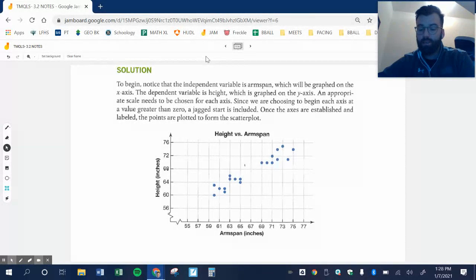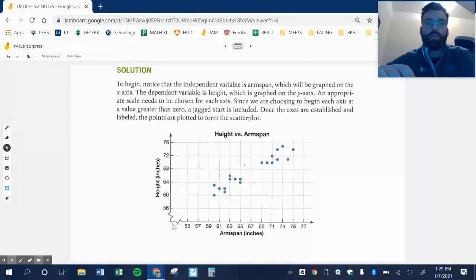It says dependent variable is height. I don't know if I agree with that. You could say that the dependent variable is arm span as well. Your arm span depends on your height. That's kind of a disagreement with this book a little bit. But the most important part here, guys, is that look, there's a positive trend.